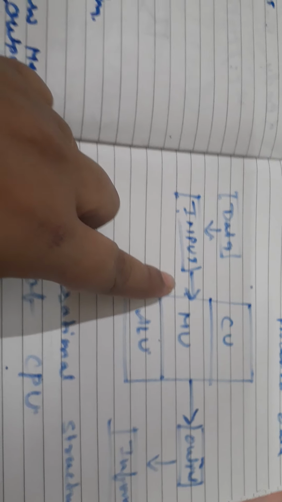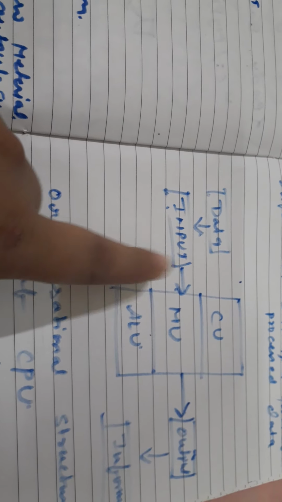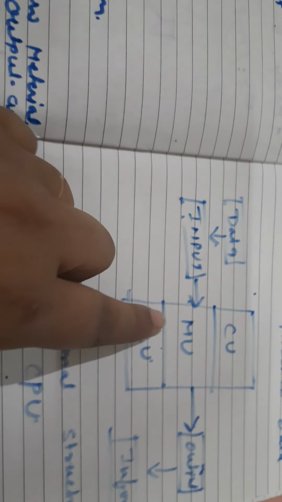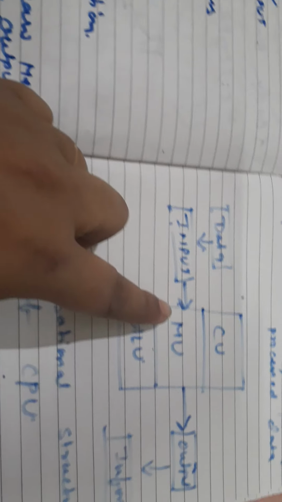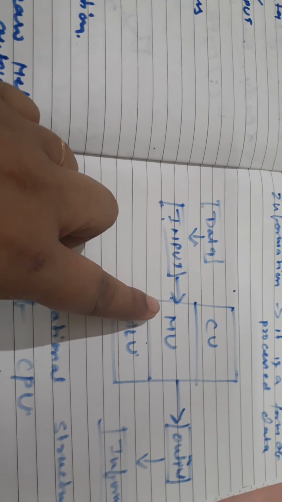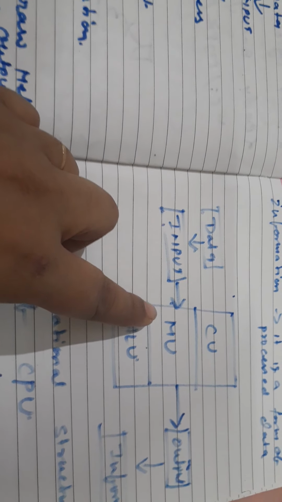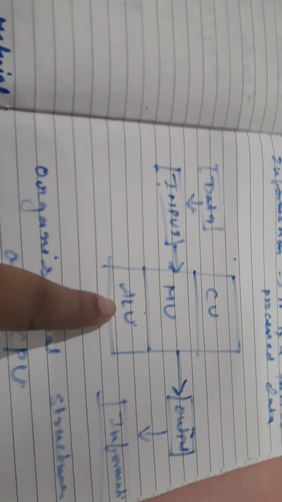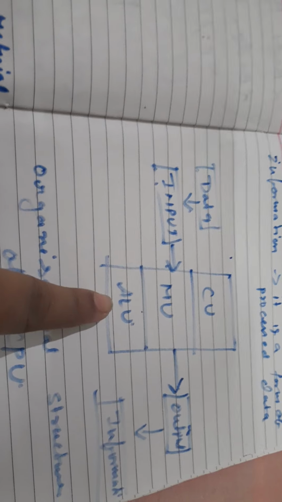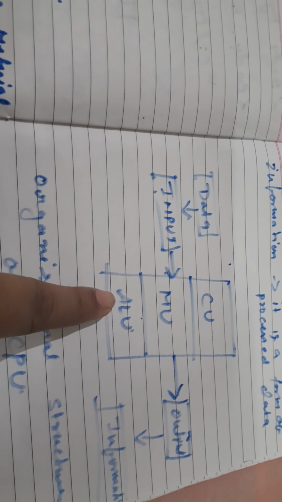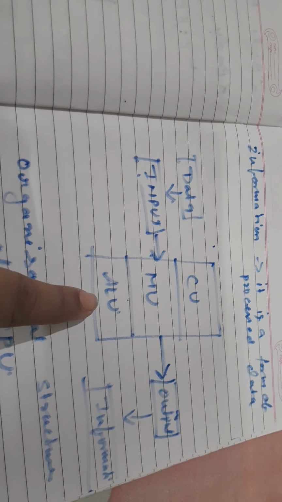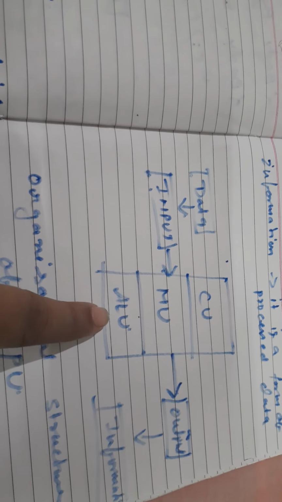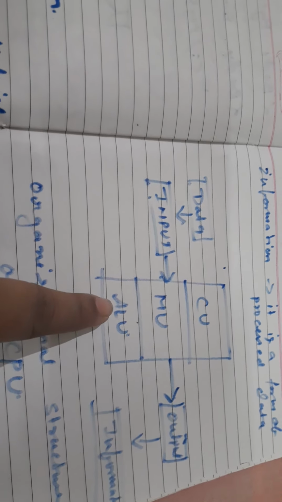The CU, control unit, is responsible for controlling the input and output of the entire data. The MU stands for memory unit. It is used to store the data and information in our computer and storage. ALU, all the tasks given to the CPU are categorized as arithmetical or logical. So this unit is basically used to process the data in arithmetic and logic.